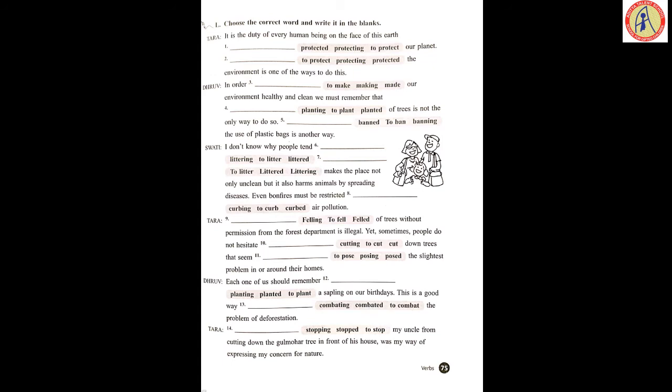Swati, I don't know why people tend to litter. Littering makes the place not only unclean, but it also harms animals by spreading diseases. Even bonfires must be restricted to curb air pollution. So 6th one to litter, 7th one littering, and 8th one to curb.